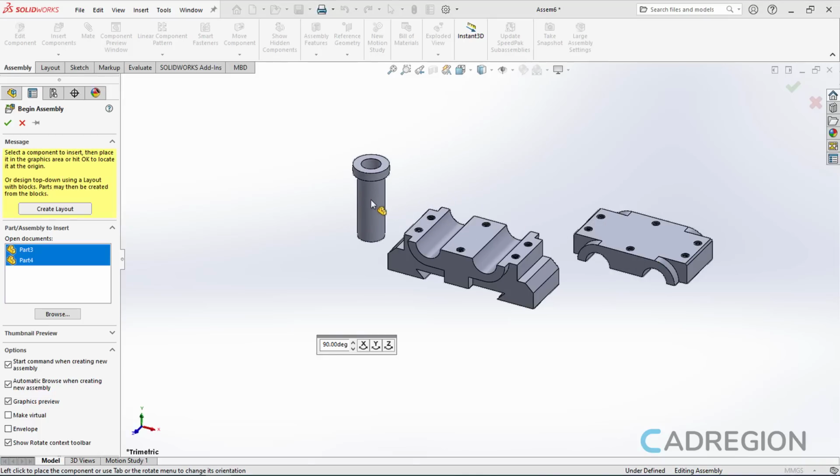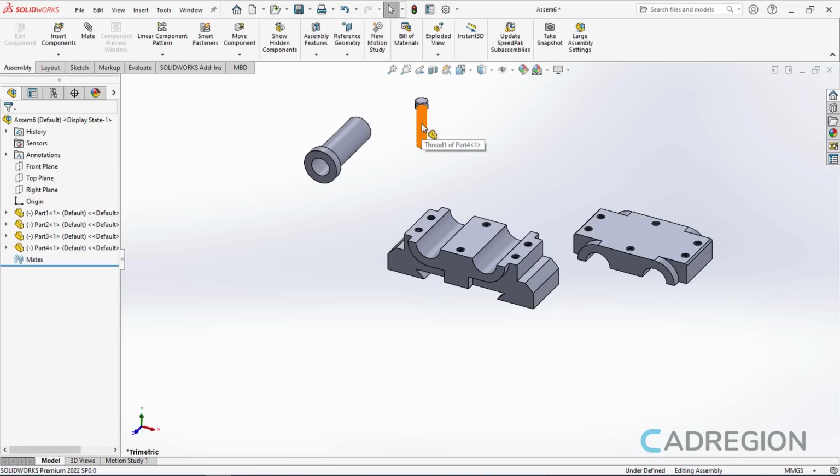For example, the third part must be rotated 90 degrees in the x-axis. So, in the angle field, I will type the number 90 and I will click on the X button. Notice that now the object will be placed in the right direction. So I will click to place this part, and once I do, the last part I inserted appears. I will click to place that part too. Once all the objects I inserted have been placed, the Insert Component tool deactivates automatically.